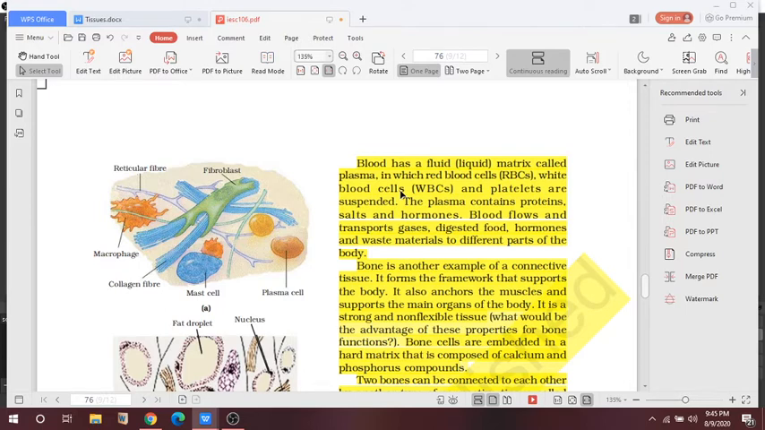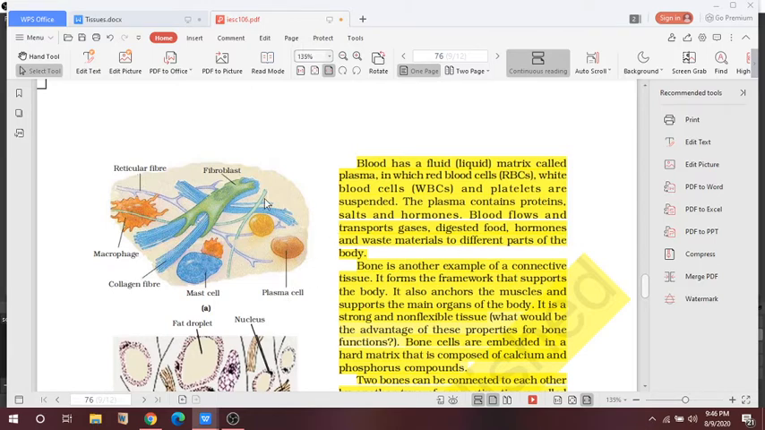Blood is one of the connective tissues, and it has a fluid liquid matrix called plasma. It is made up of RBCs, WBCs, platelets and the plasma. The plasma contains proteins, salts and hormones. Blood flows and transports gases, digested food, hormones and waste material. So the function of blood is to transport the gases, carbon dioxide and oxygen, digested food, hormones and waste material to all parts of the body.